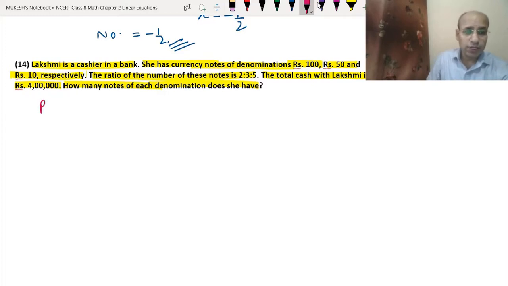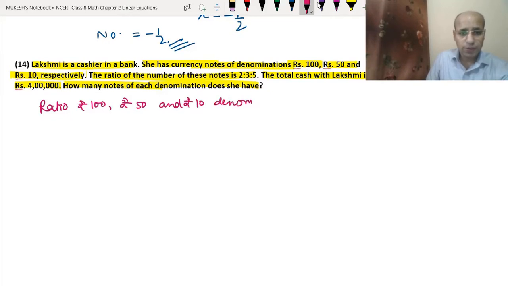Okay. So the ratio of the number of rupees 100, rupees 50 and rupees 10 denominations equals 2, 3 and 5.